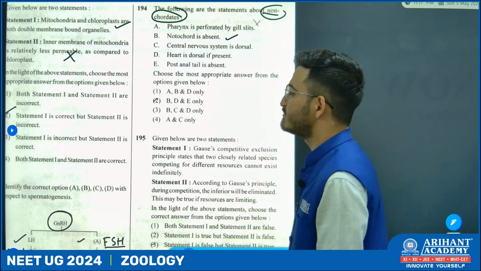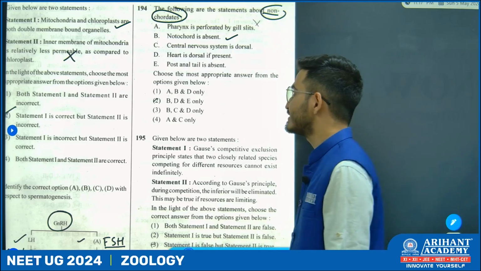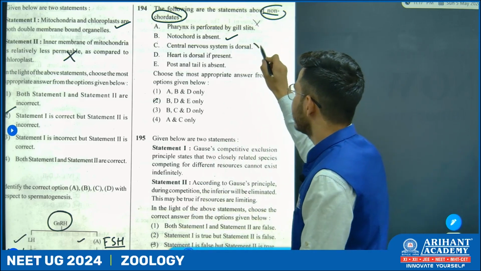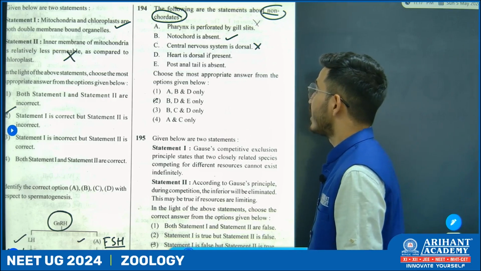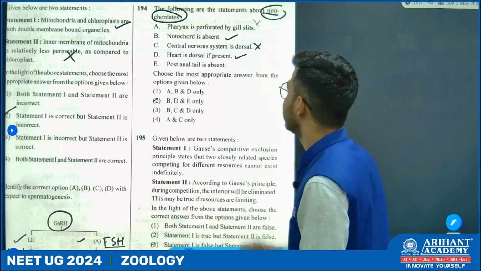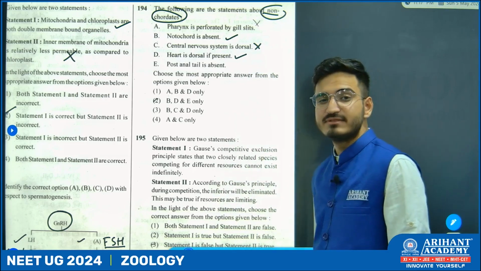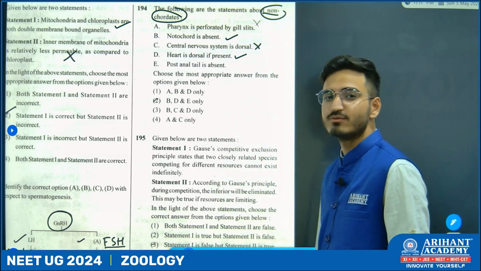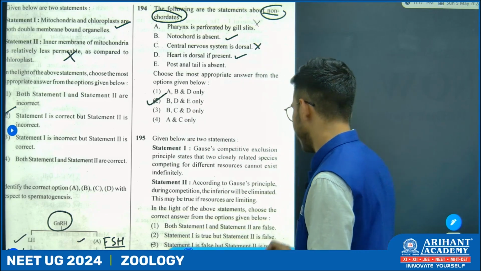Yes, it is absent in case of non-chordates. Central nervous system is dorsal in case of chordates. So again, this option does not satisfy. Next, heart is dorsal if it is present. So it is a characteristic feature of non-chordates. Post-anal tail is absent in case of non-chordates while it is present in case of chordates. So option number B.